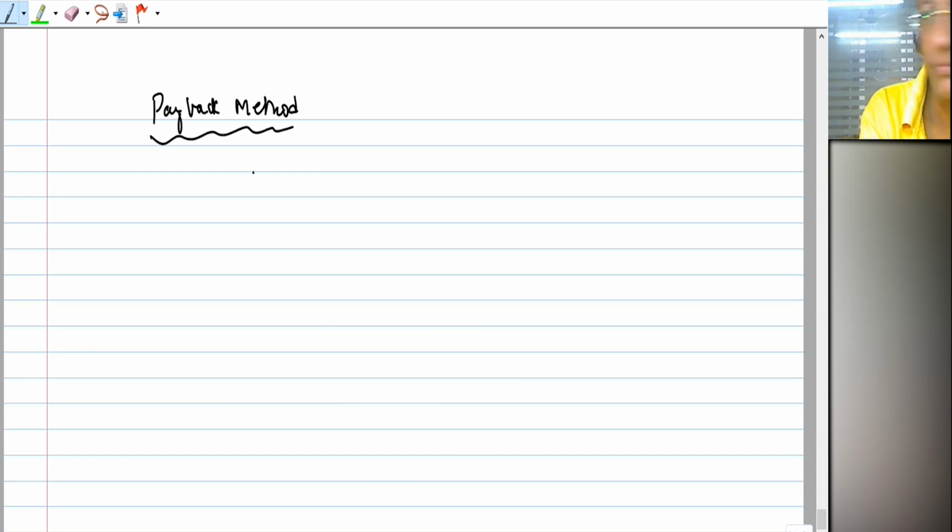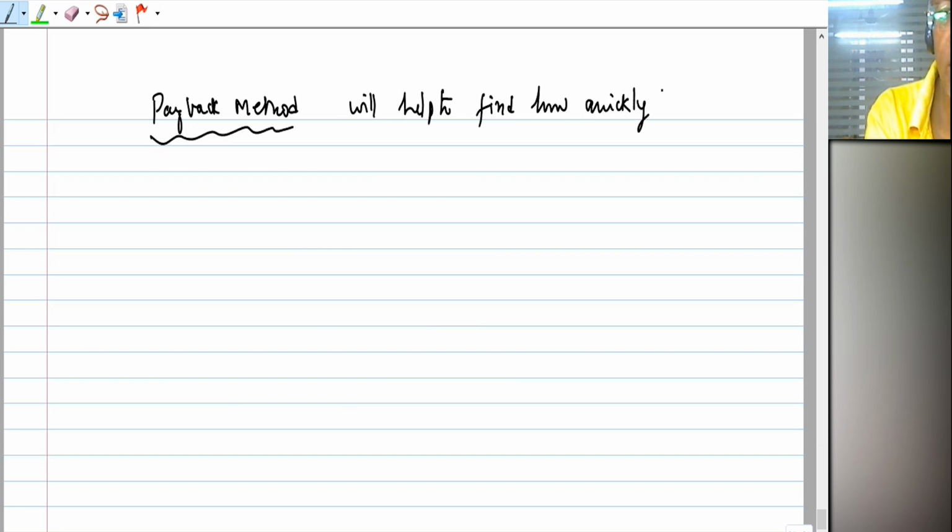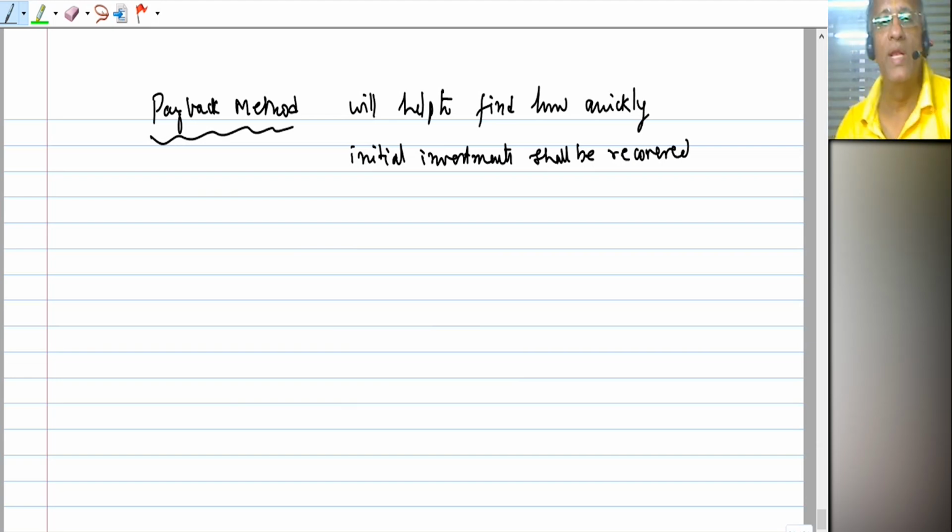Payback method will help to find how quickly initial investments shall be recovered through undiscounted cash flow.